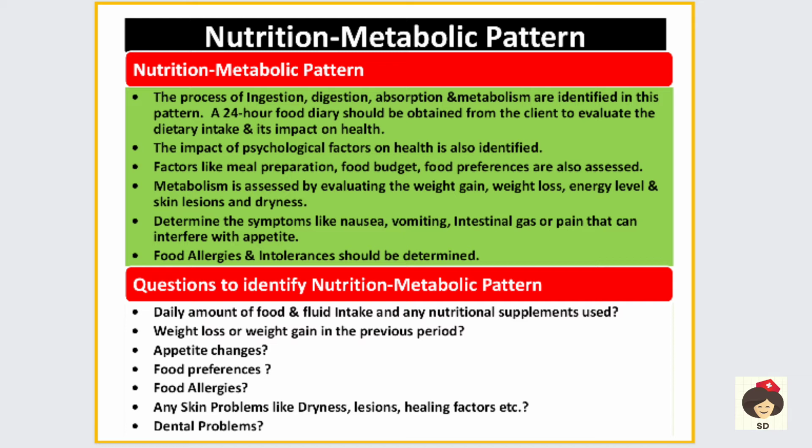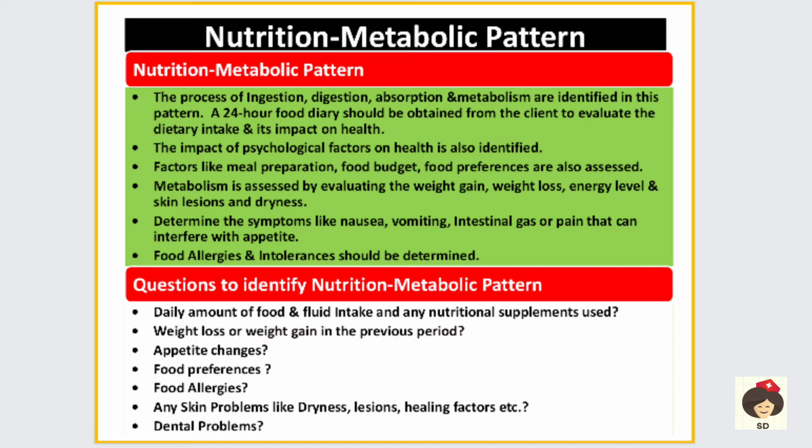In that, you have to ask questions like what food the person is taking, the amount of food, how many liters of fluid he drinks every day, and any nutritional supplements. Nutritional supplements can be like Horlicks or Boost, or herbal supplements, or medicines or any vitamin supplements. So all that supplement history you have to collect. And weight loss or weight gain in the previous period. If he has recently lost weight, because some diseases like diabetes mellitus can cause weight loss, you have to ask for any previous weight loss or weight gain, and any appetite changes.